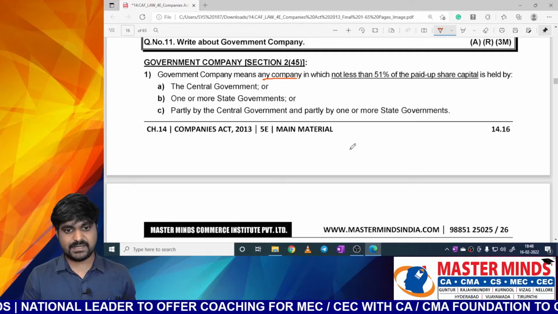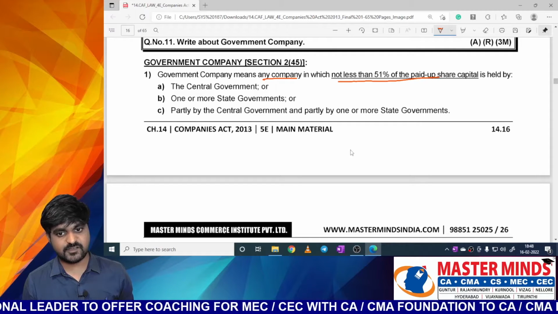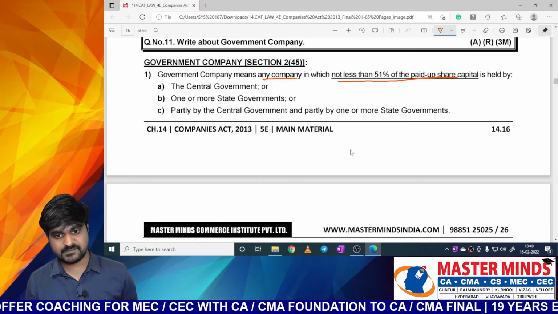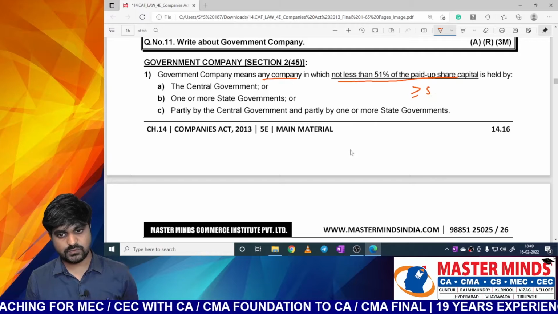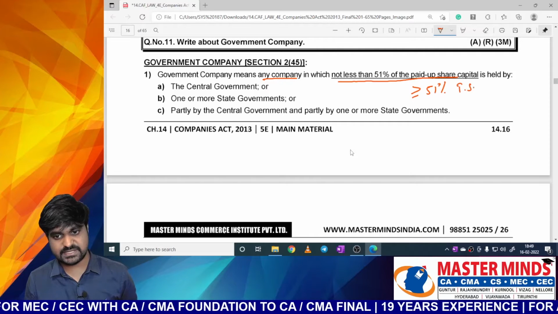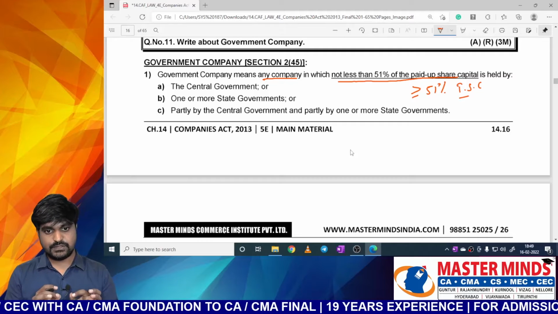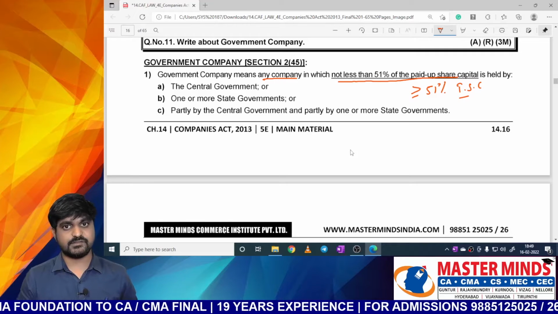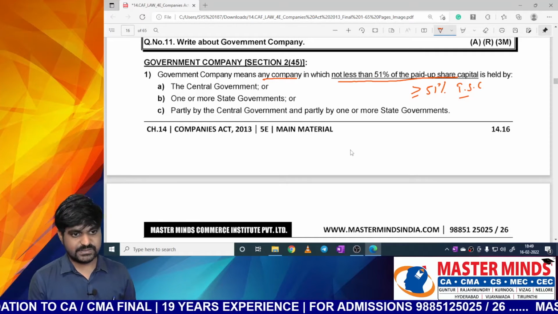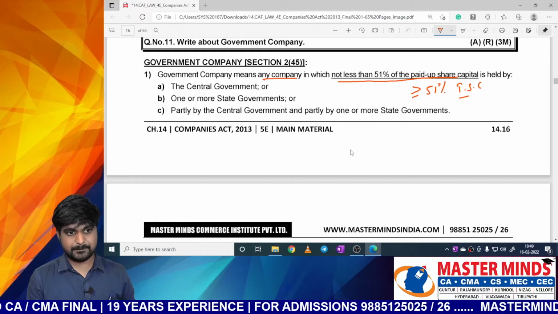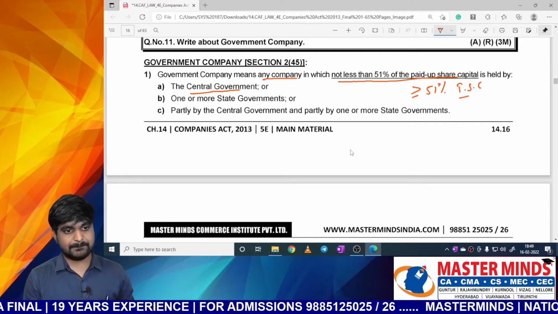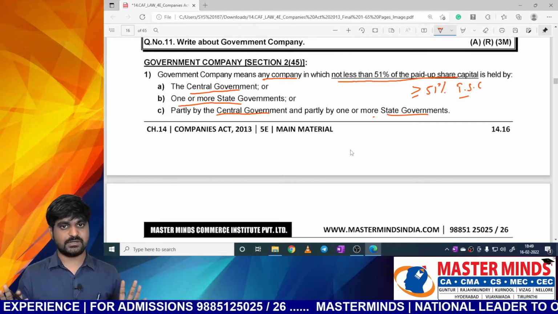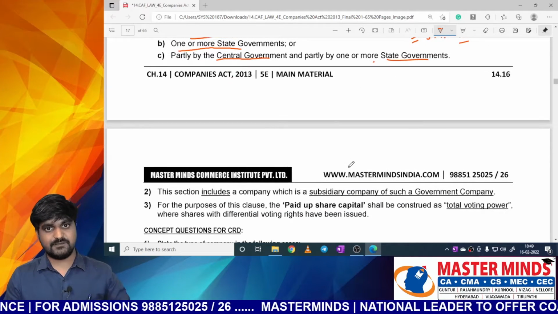So government company means any company not less than 51% of paid up share capital, which means greater than or equal to 51% of total share capital, held either individually by central government or combinedly by one or more state governments or combinedly by central government and state government. Okay, then such type of company will be called as government company.